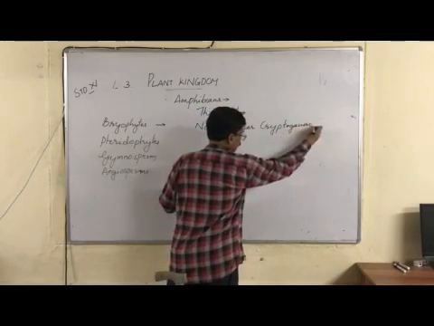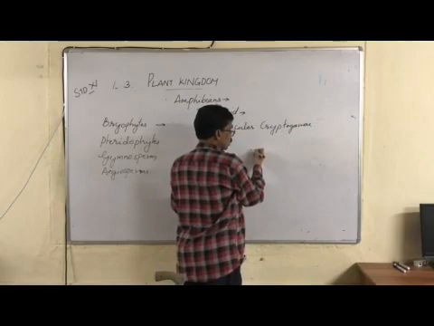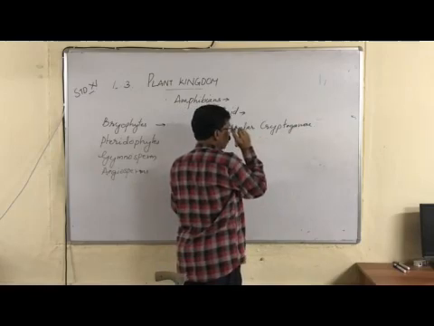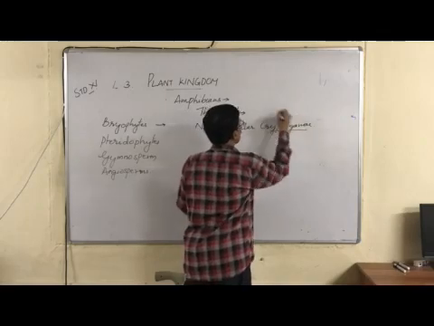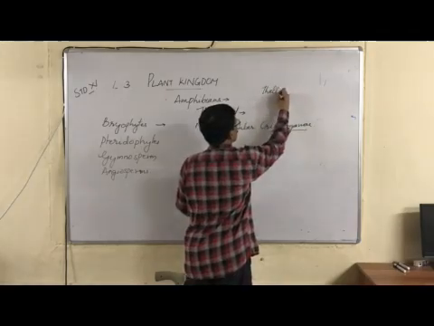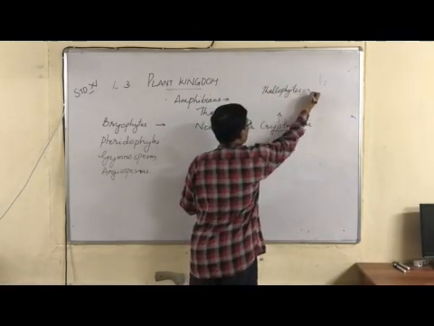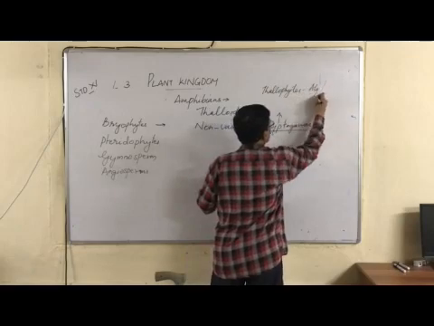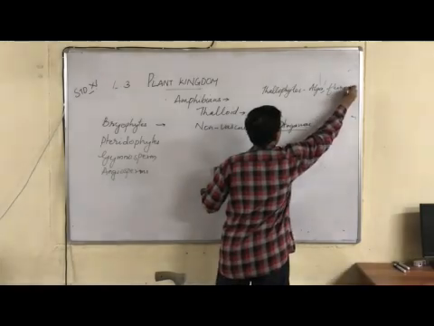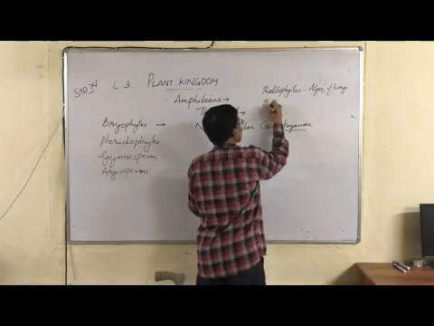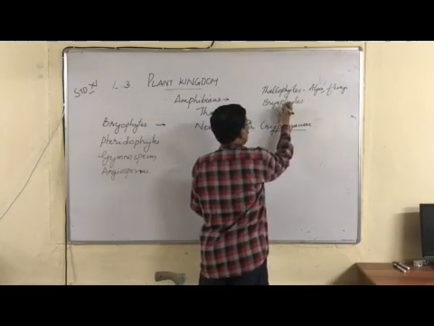So you may ask me what are the other plants included in cryptogams. Cryptogams include thallophytes, bryophytes and pteridophytes. Thallophytes are mainly algae and fungi. Algae and fungi belong to thallophytes. Then bryophytes and pteridophytes.